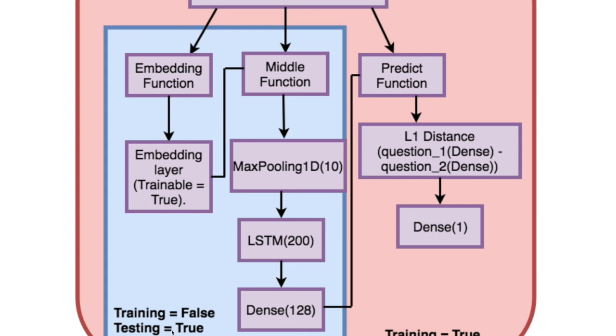But at testing time, since I don't want to classify but I want to take out the features, I just make this testing flag true, and I create a new network. And this whole part I don't need anymore. So I just create a new network, upload the weights to these layers, and then get the features.